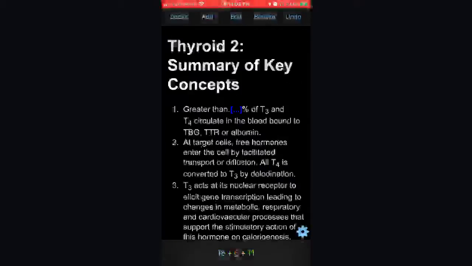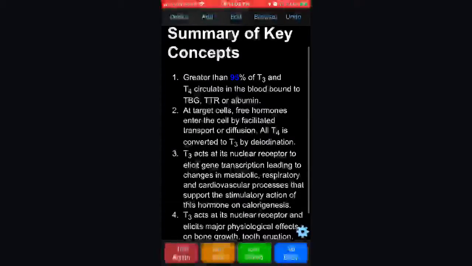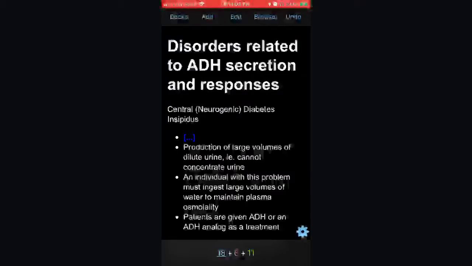Greater than 95% now. I know that, but it's T3. I feel like 5% is T4. So T3 is triiodothyronine, and T4 is tetraiodothyronine.